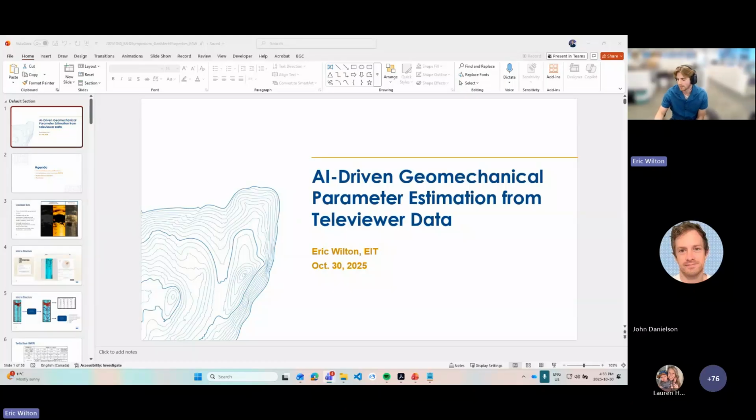It's on AI-driven geomechanical parameter estimation from Televiewer data. We can hop right into it. So the agenda for this presentation is going to be intro to Televiewer data and our automated Televiewer data processing platform, Structura. I'm going to then talk about how we use Televiewer data to estimate rock mass rating. And then we'll provide a couple of model validation examples, and then I'll conclude.